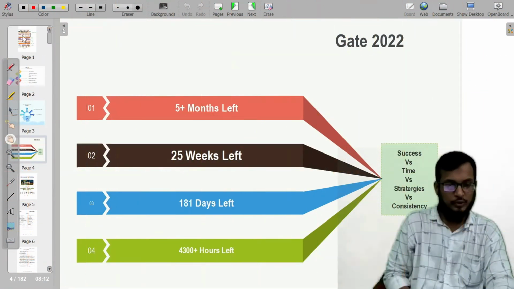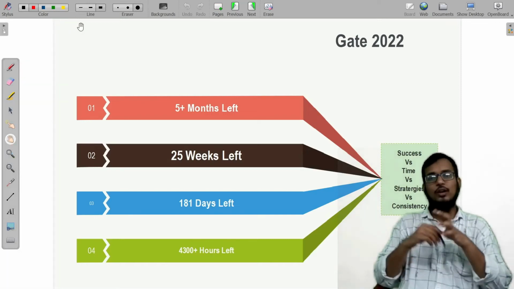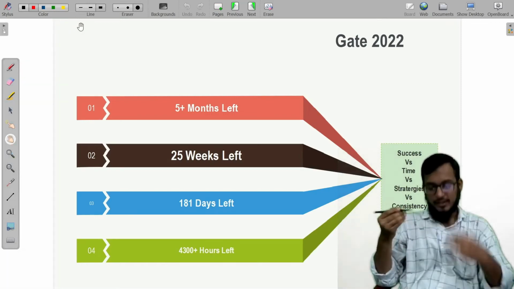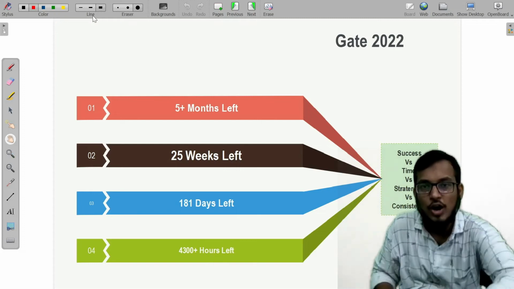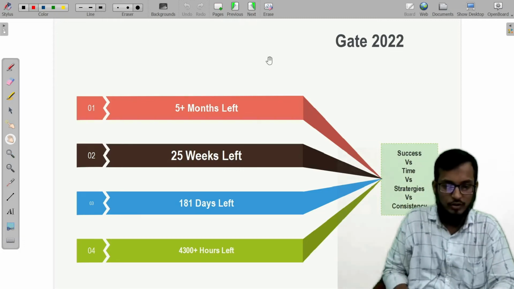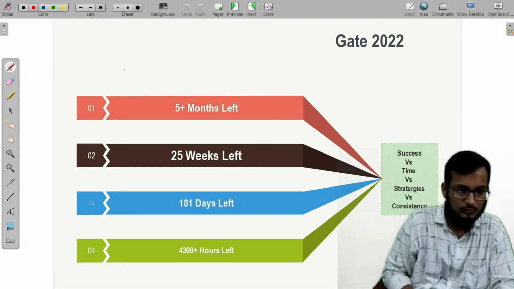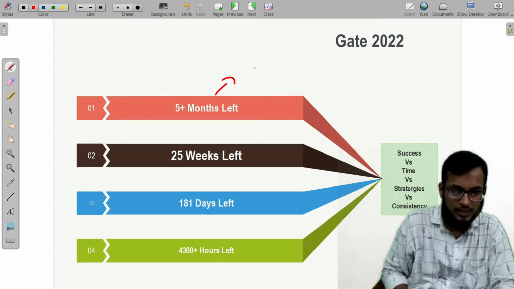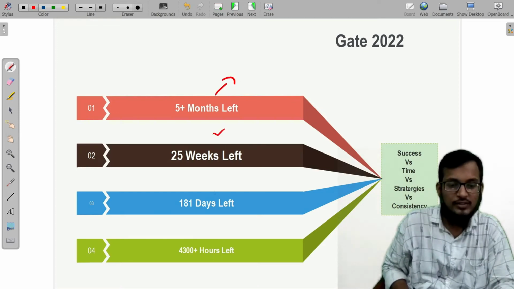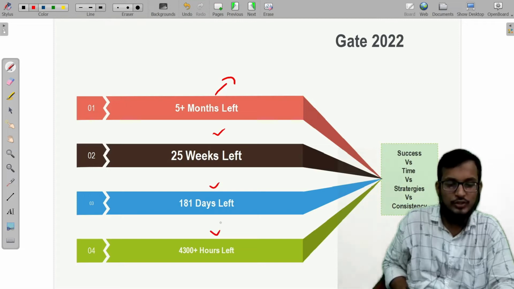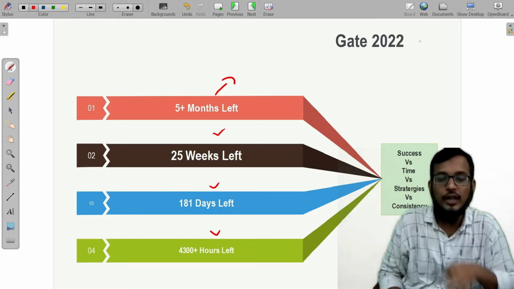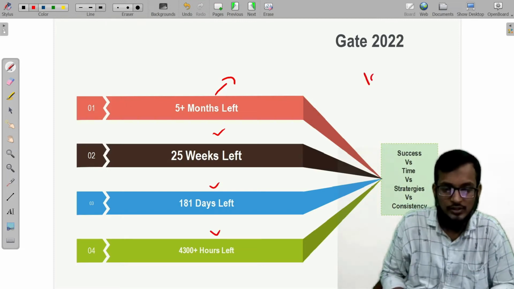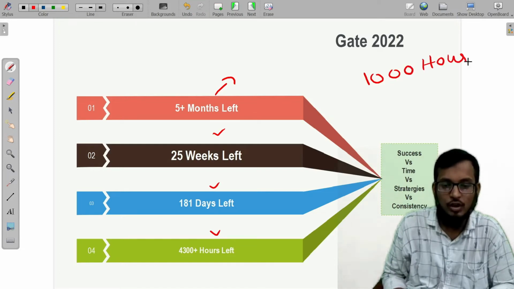Coming to the time and strategy. Coming to the GATE strategy, remember my friends, from now onwards, there are still 5 months left, 25 weeks, 181 days, 4300 hours left. There is one common thing: 1000 hours of hard work is equal to a rank of less than 1000.